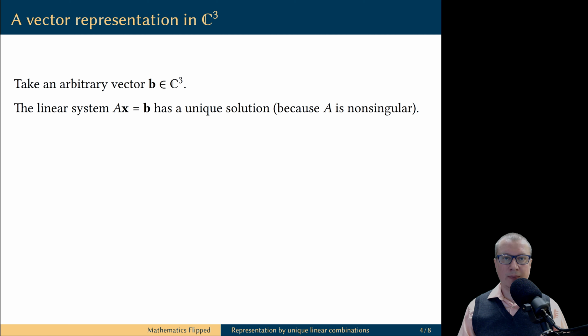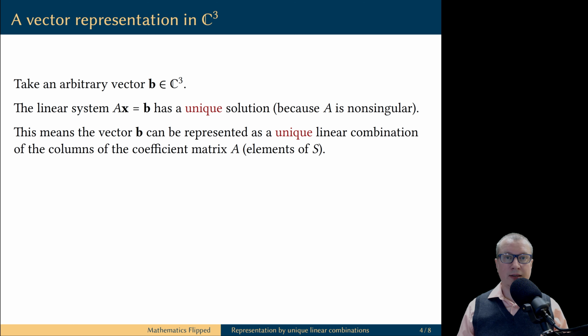Let's take an arbitrary vector B in C3. Then we can construct a linear system with A as the coefficient matrix and this vector B as a vector of constants. This linear system has a unique solution because its coefficient matrix is non-singular. This means that the given vector B can be expressed as a linear combination of the columns of the coefficient matrix, which are vectors in the set S, in only one way.